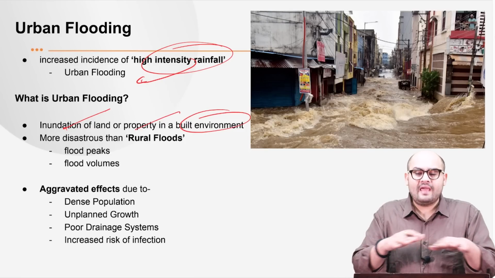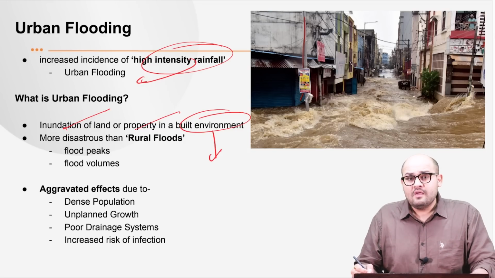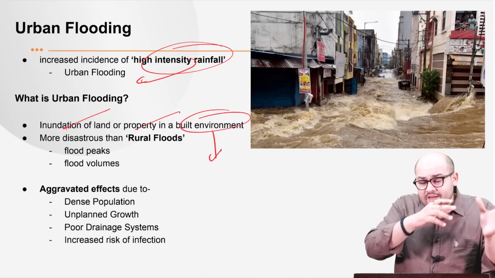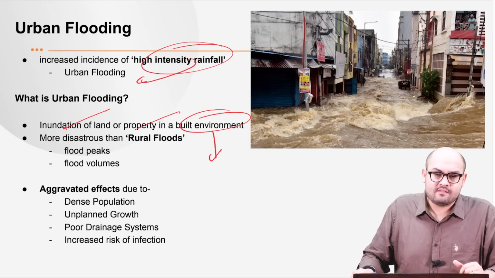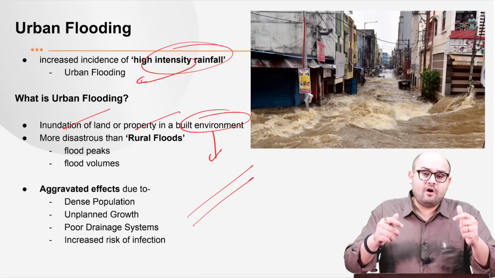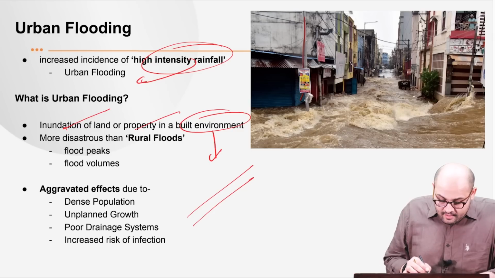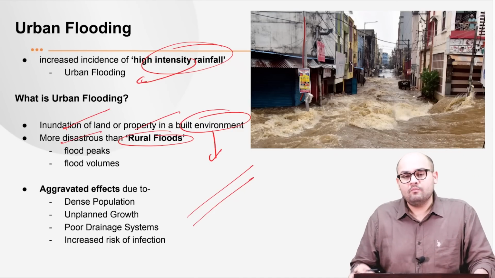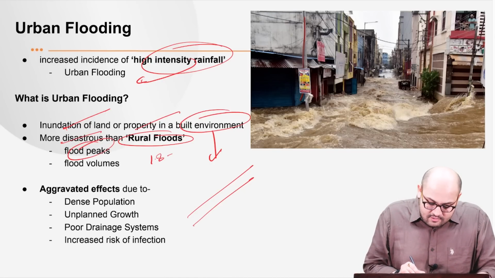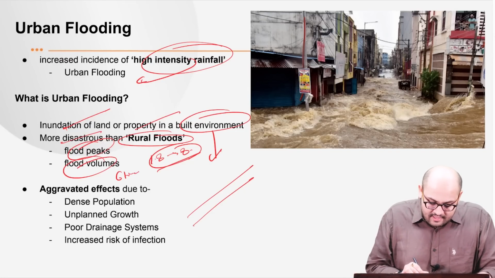Rural flooding is mostly in the low-lying areas, plain areas, whereas urban flooding is in a built environment, primarily in those regions where you have a densely populated structure, along with a drainage system which is overwhelmed by the capacity of the rains. So you have drainage systems, be it man-made or natural. Once they are overwhelmed because of the rainfall, it leads to the flooding of the urban areas. That is how we define urban flooding. Now it is more disastrous than rural floods. Why we say so is that the flood peaks in the urban areas are almost 1.8 to 8 times those of rural floods, and the flood volumes are almost 6 times. Right, the data says so.